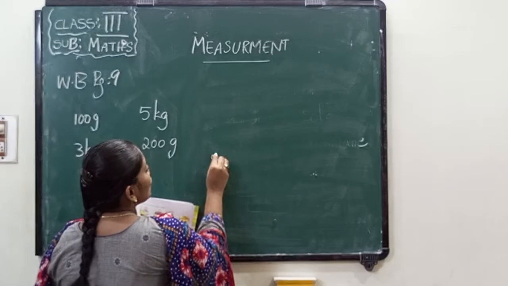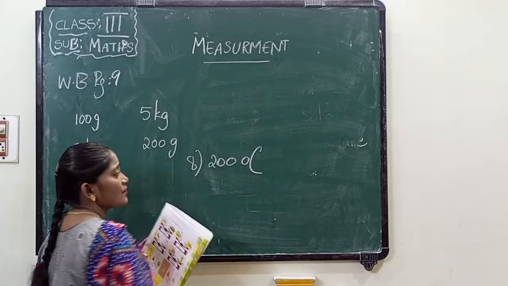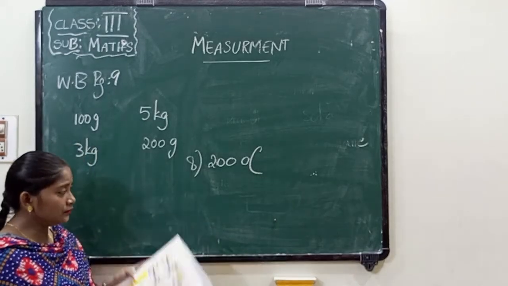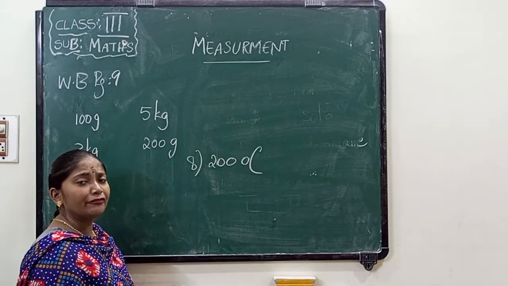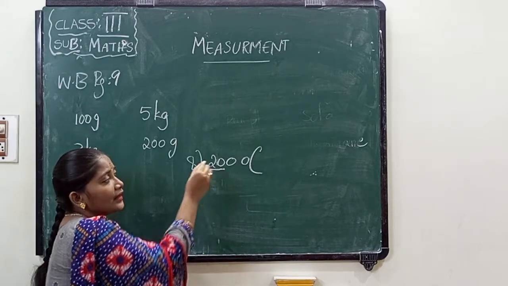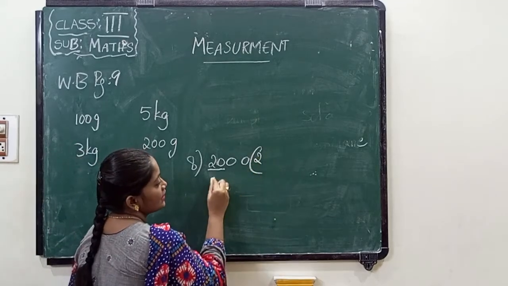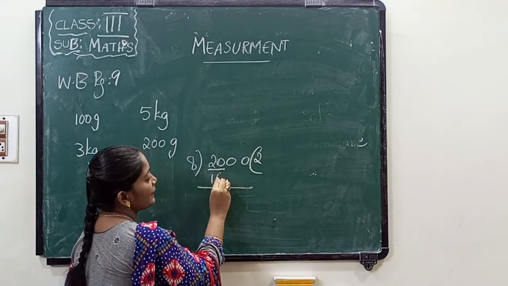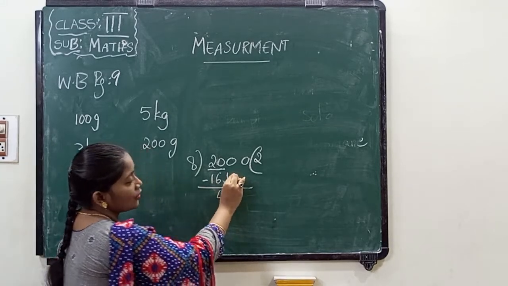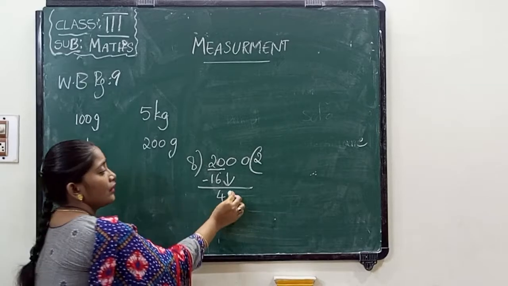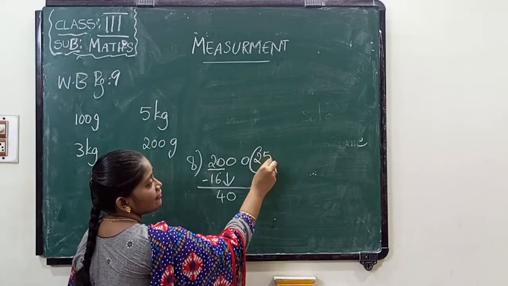So when we divide 2000 grams by 8 pomegranates, in the 8 table, 8 2s are 16. If I use 8 3s, it's 24, which is bigger than 20 here. So I am using 8 2s are 16. 20 minus 16 is 4. And again 0 is carried down. In the 8 table, 40 comes at 5 times. 8 5s are 40.